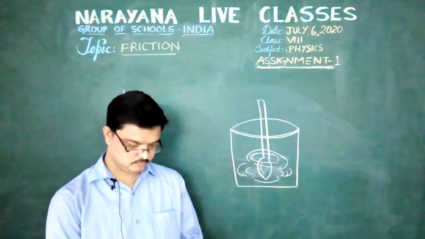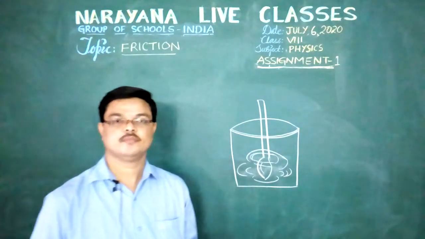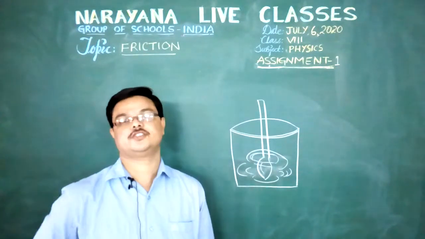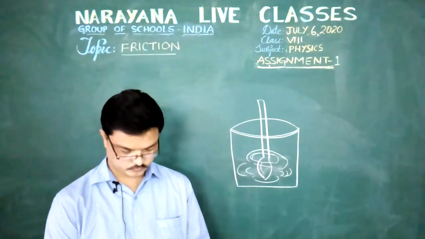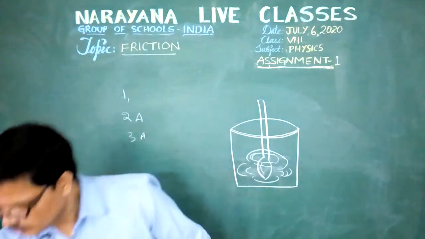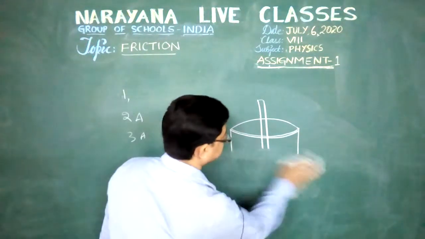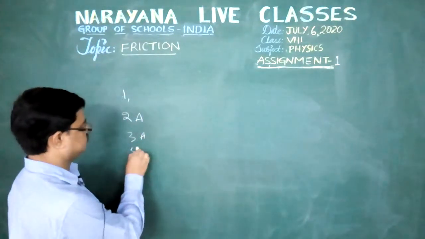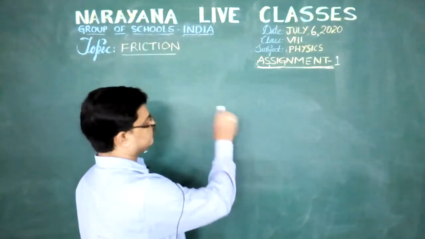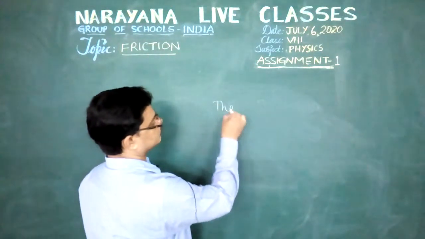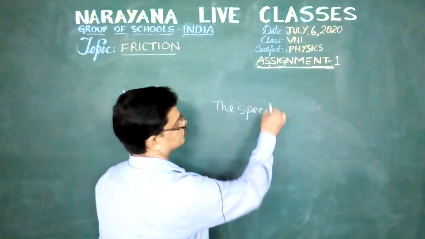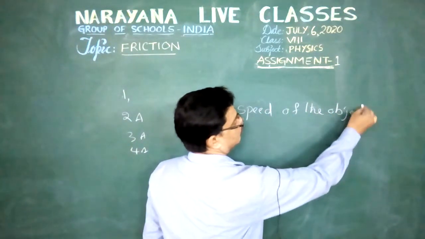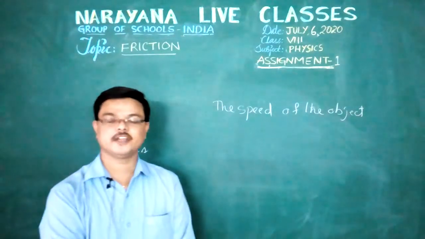Question number 4. What are the factors that influence the fluid friction? The factors are the speed of the object with respect to the fluid.